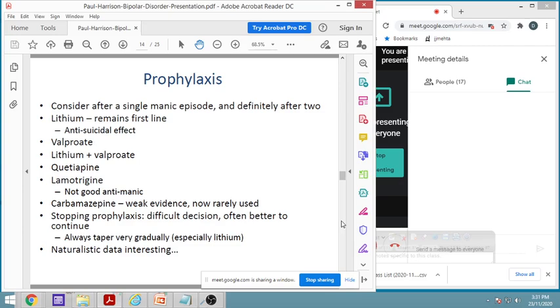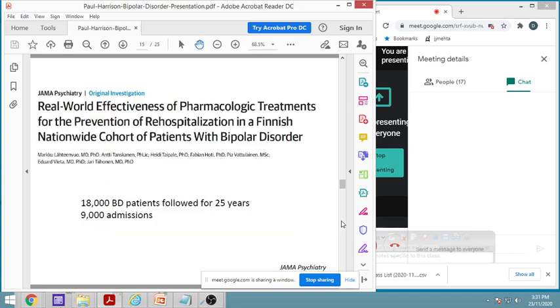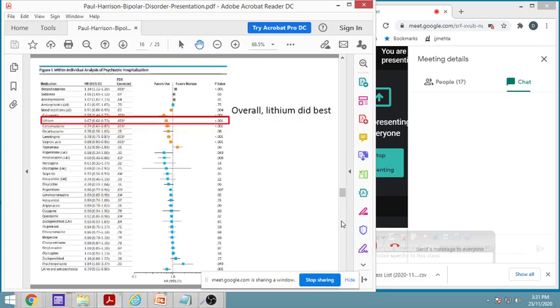Then let us see what data are there. These are various articles that show various treatments. So this is one of the articles which shows prevention of rehospitalization in Finnish patients with bipolar disorders, and that was a very large study. Around 18,000 bipolar patients were followed for 25 years, and there were 9,000 admissions in that study.